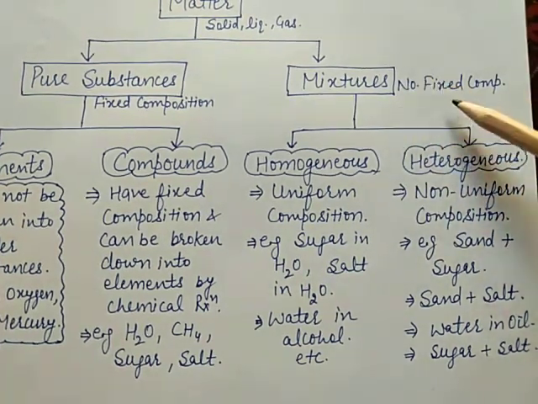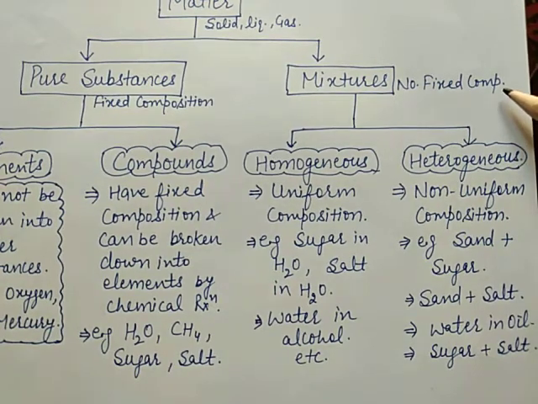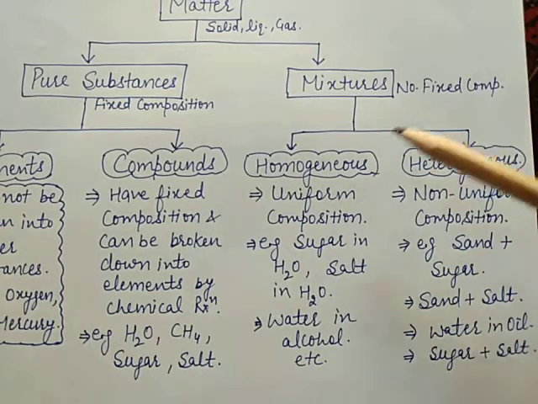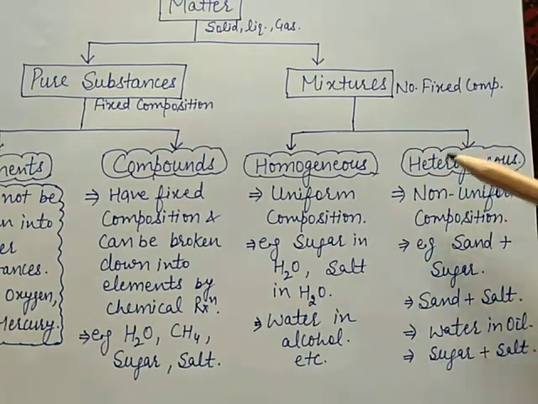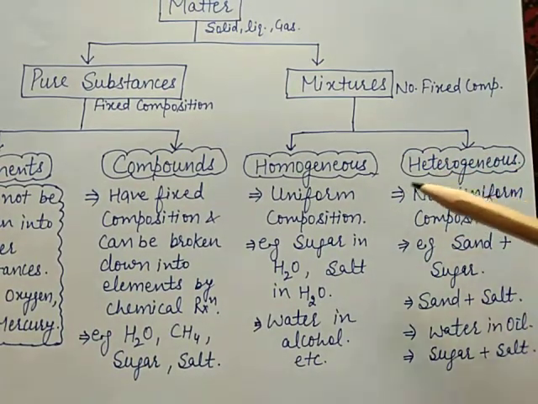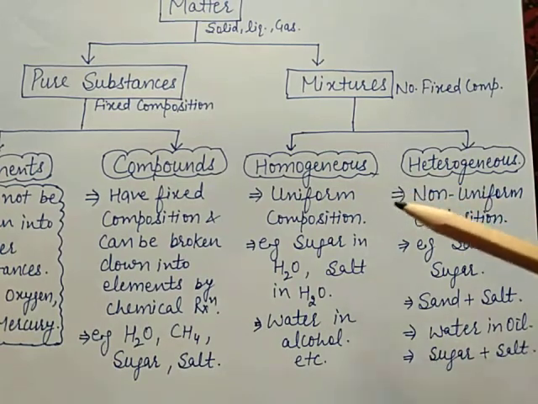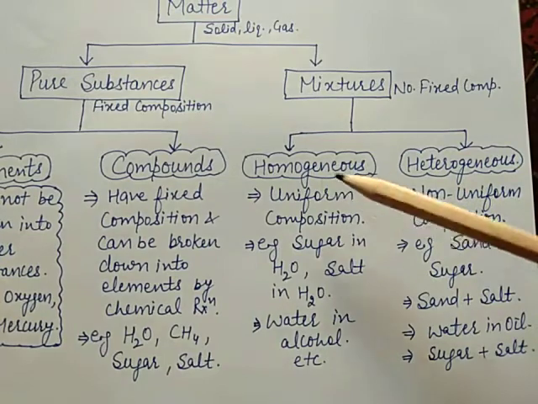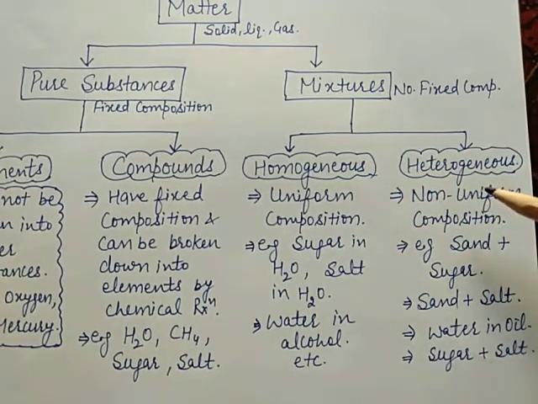Mixture composition is not fixed, meaning a mixture is also made up of two or more substances which are combined in any ratio, not a fixed ratio. Mixture is of two types: homogeneous mixture and heterogeneous mixture.